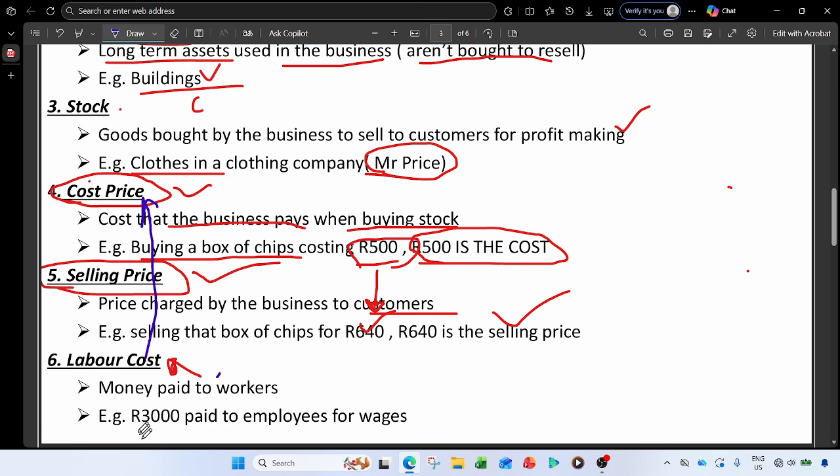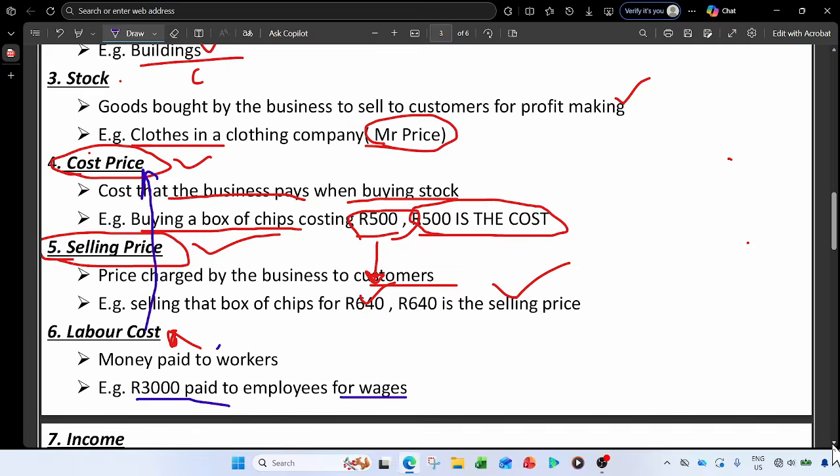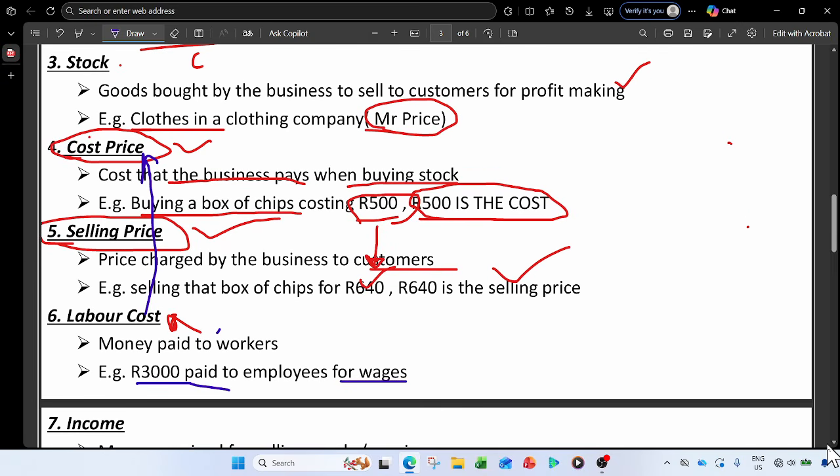So this is an example: 300 paid to workers for wages. That 300 is a labor cost, and the labor cost or the wages are expenses. They form part of expenses, but I will explain what expenses are next, after the incomes, right?